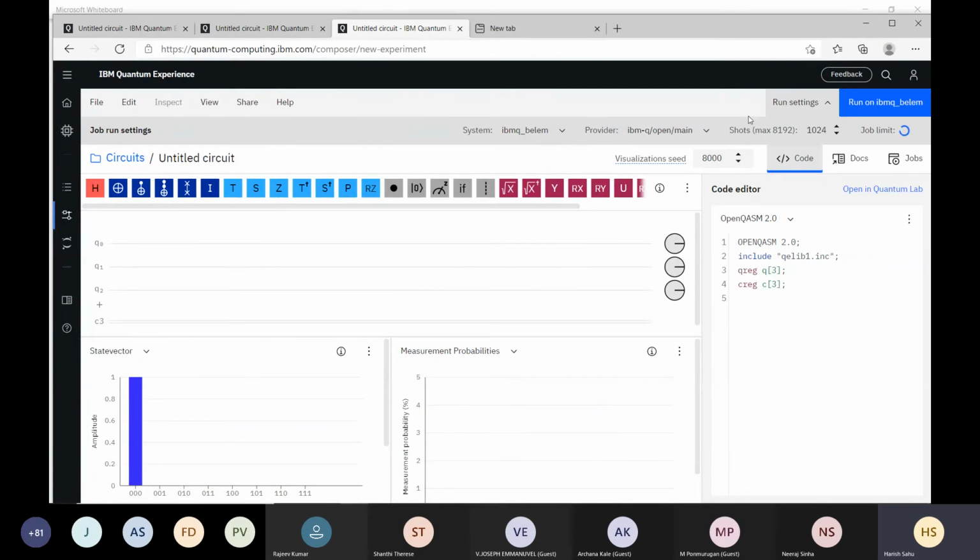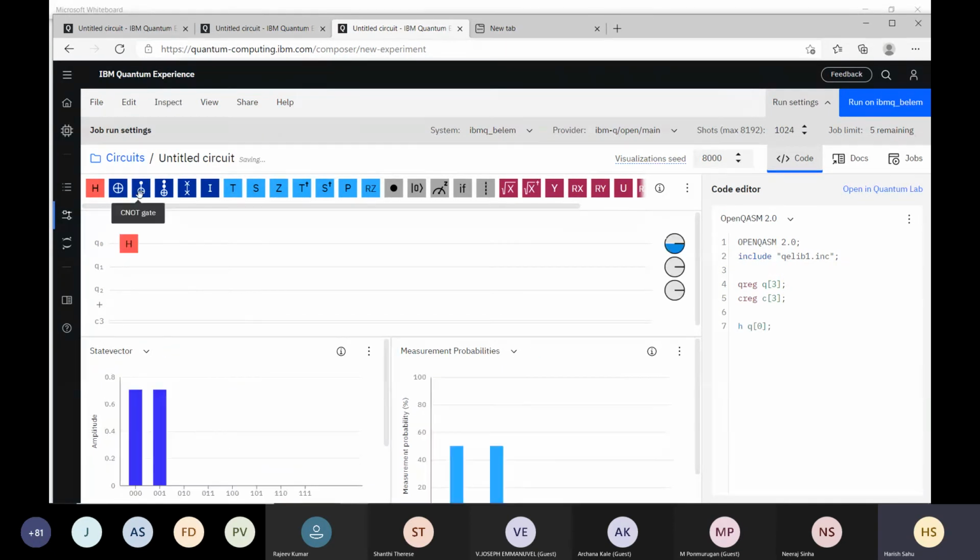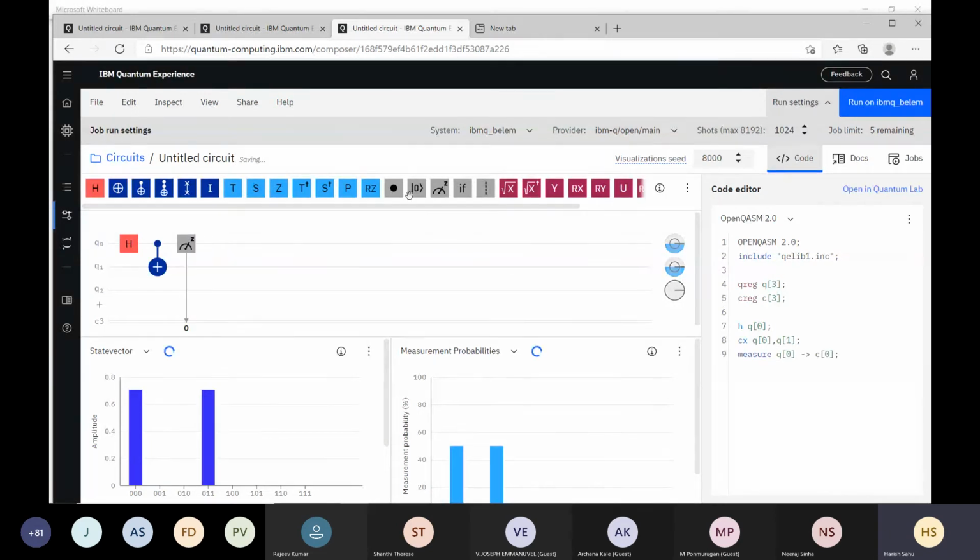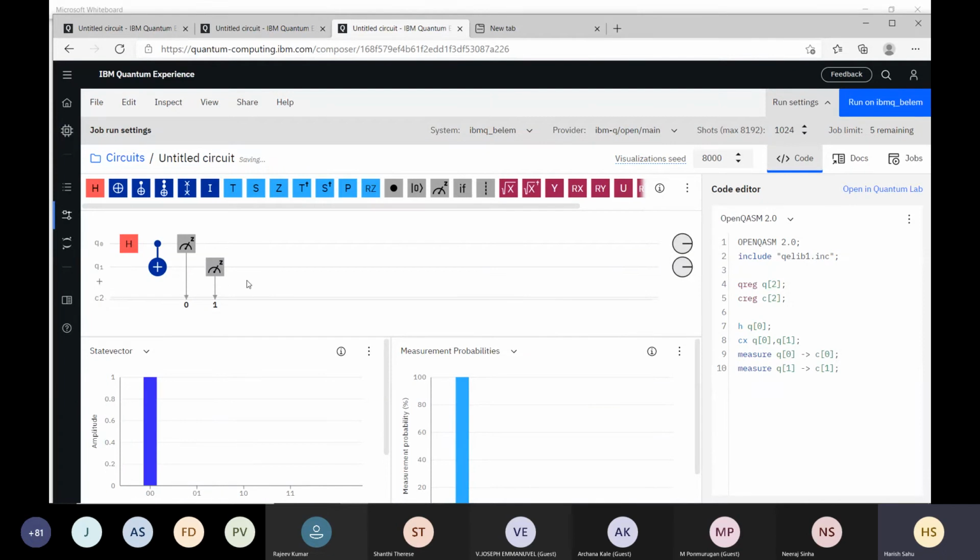The qubit count is very small. So we choose this device, Bellum here, with 1000 shots. Oh no, our circuit is gone. Just a second. Just redrawing that circuit, and removing this. Perfect. And now I am running.